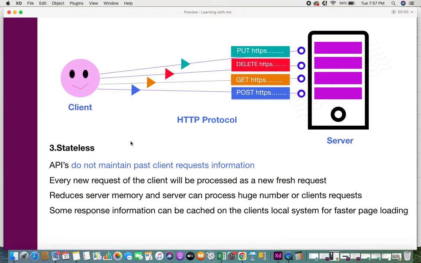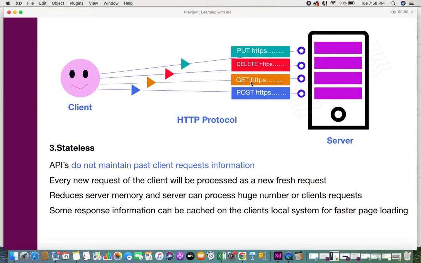The next one is stateless. So this is the exact unique feature of the REST API. Okay, it is stateless, which means that the API does not maintain past clients request information. Let's say you're interacting with an online shopping website, and you want to view the list of products that the website is providing. So at that time, you would use, let's say, get products from the product services. So at that time, the server is going to give you the list of products.